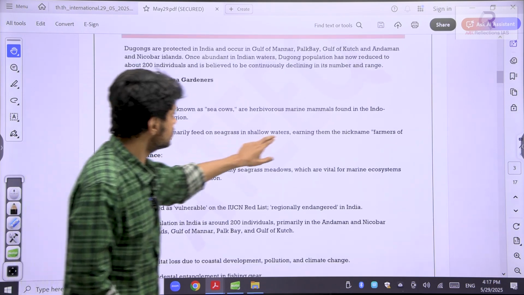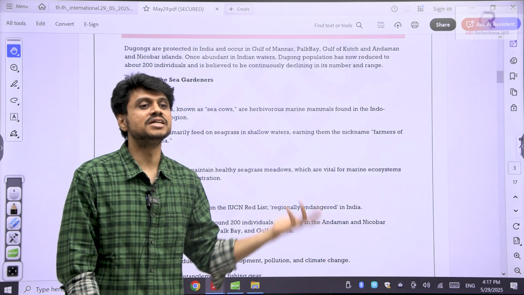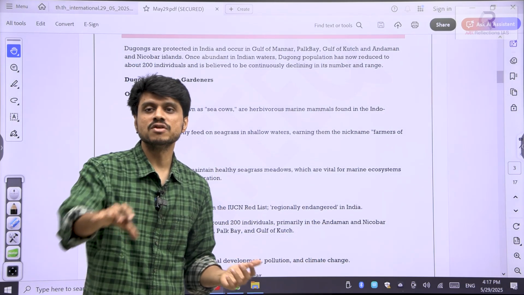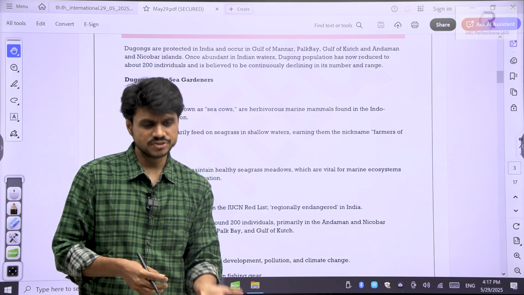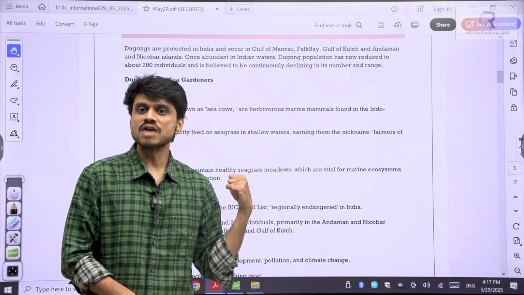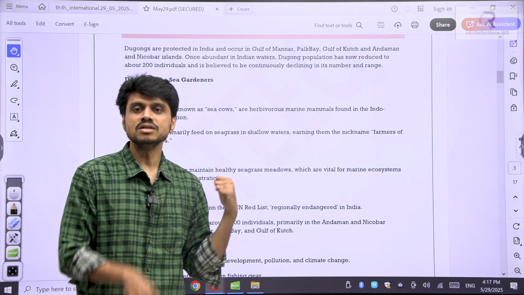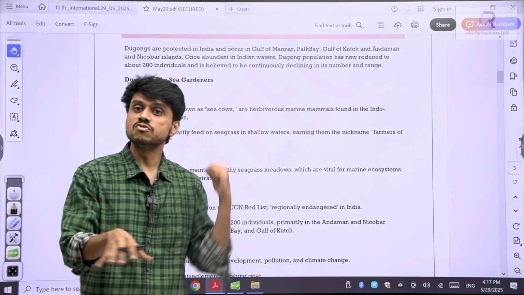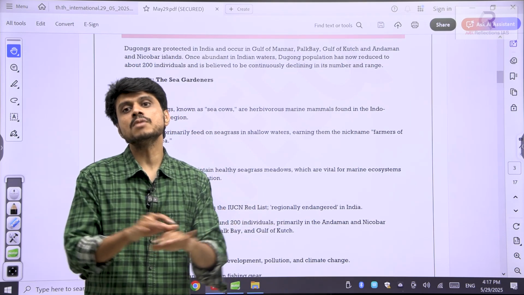These are considered the farmers of the sea, a famous name, because they eat grass. They maintain the biodiversity in the sea surface, because if they don't eat the grass, it will grow very big. They are just like cows, and why are we calling them cows? Because cows eat grass. So these are the animals that eat the grass present on the sea floor, and they keep the biodiversity and ecosystem in a balanced state.